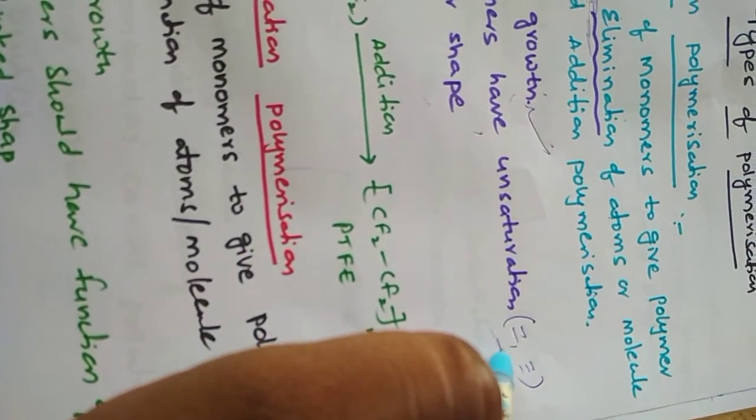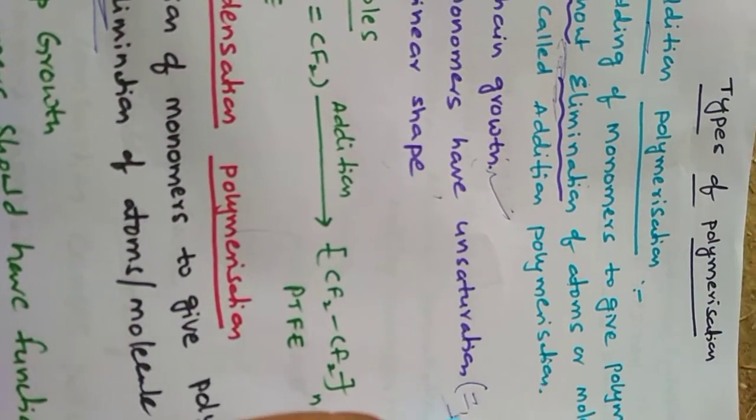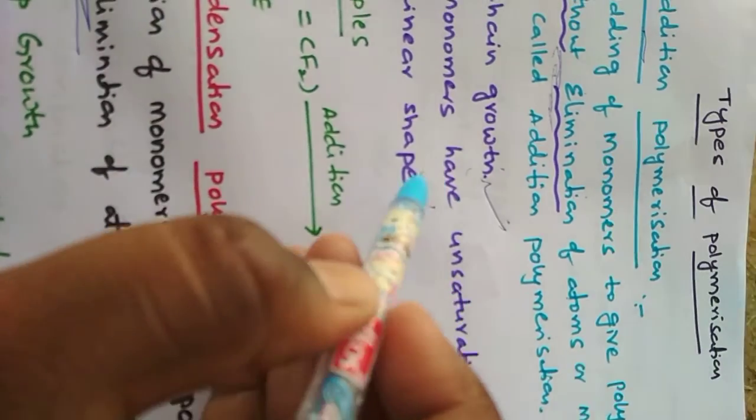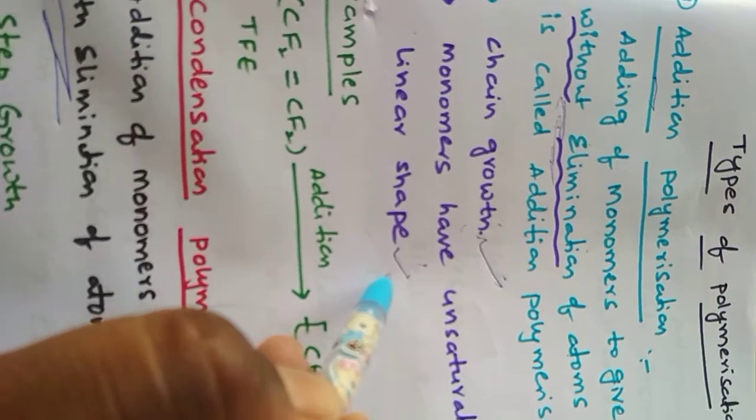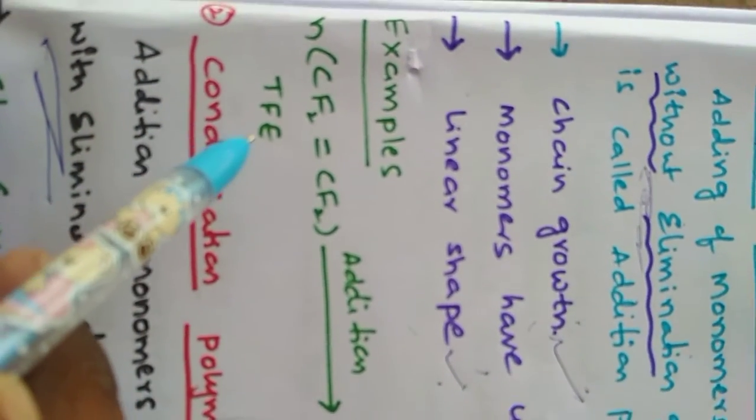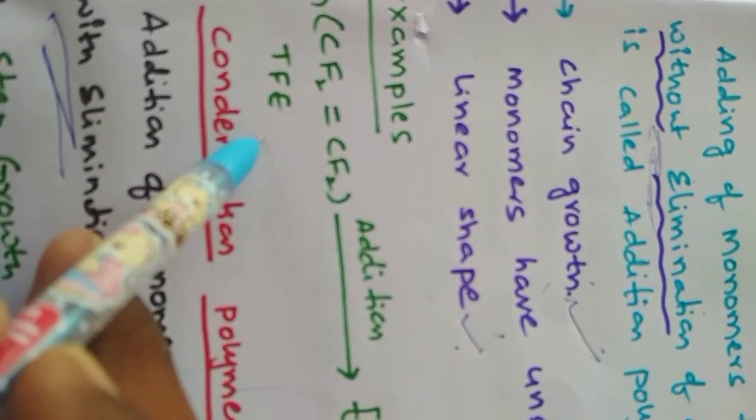So these monomers can only undergo addition polymerization. And here the polymers are in linear shape. Addition polymers are in linear shape. Here is the example: preparation of Teflon.